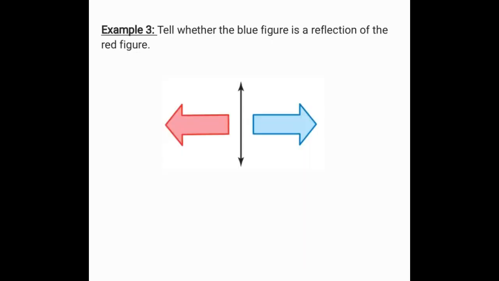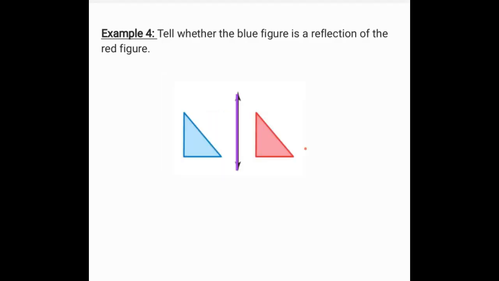In example 3, tell whether the blue figure is a reflection of the red figure. So again, look at the blue figure. If I fold it on that line, that is, has the arrow right here, will the blue figure be a reflection on the red figure? Yes, it will. Example 4, tell whether the blue figure is a reflection of the red figure. No, it won't. So if you look at the red figure, if we fold it over on that purple line, then it should look like the second picture on the below for the correct reflection.